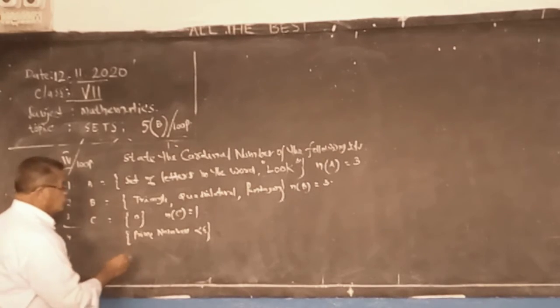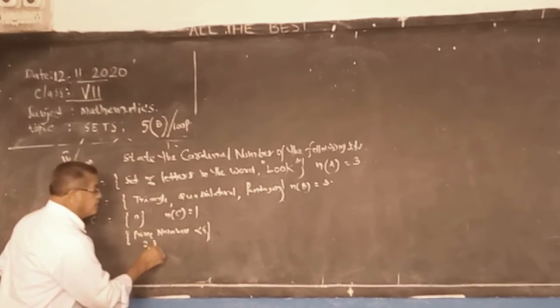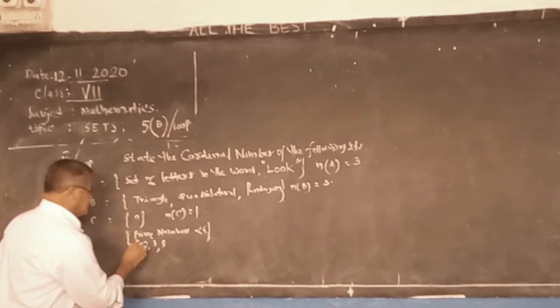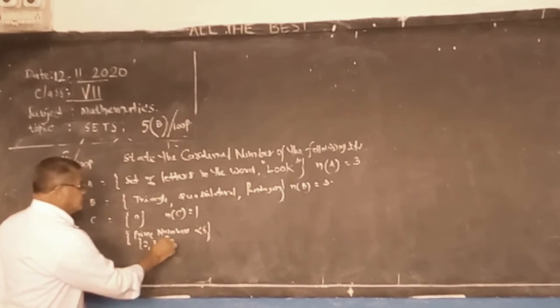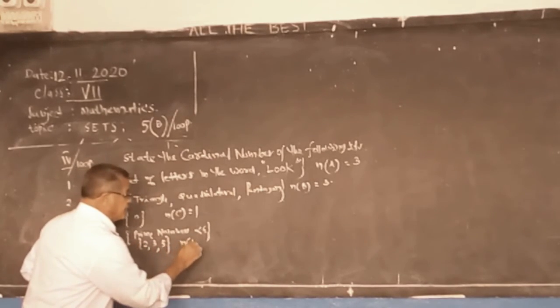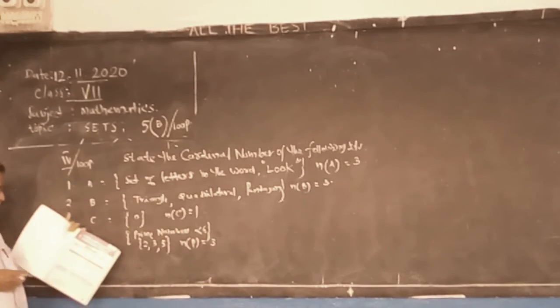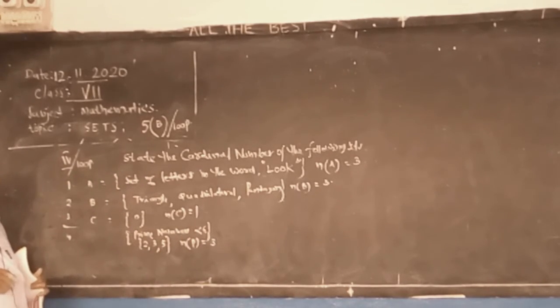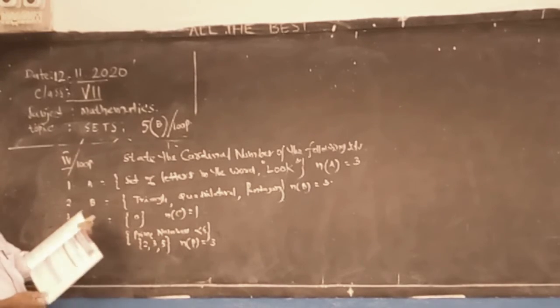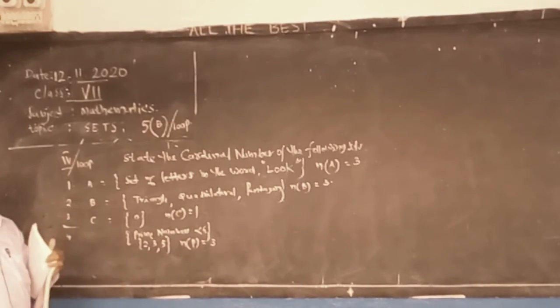Prime numbers we know are 2, 3, 5. These are the prime numbers. So n of P is also 3. Simply we have to count the elements and write. That is called cardinal number.